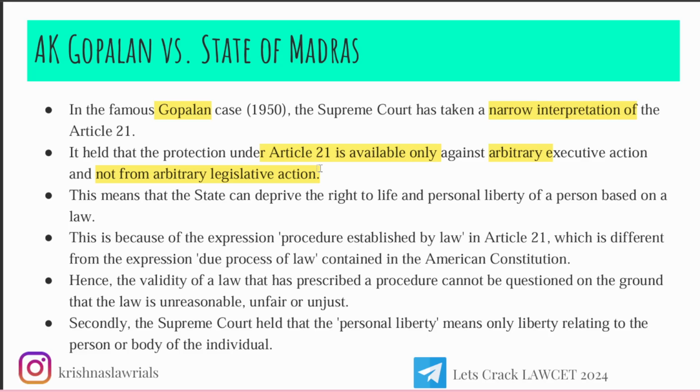The Supreme Court said that under Article 21, if the police officer is following laws and rules wrongly, or is not complying with laws, at that time only can we bring it within the scope of Article 21. If they are following rules and laws correctly, we can't give you this relief. Here they didn't focus on wrong legislative action. They only focused on execution. It means if the law is wrong, they can't do anything, because whatever is written in law, they'll do that, and they'll not go against it.